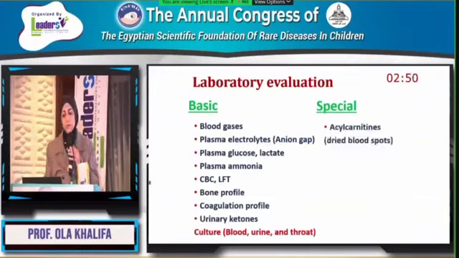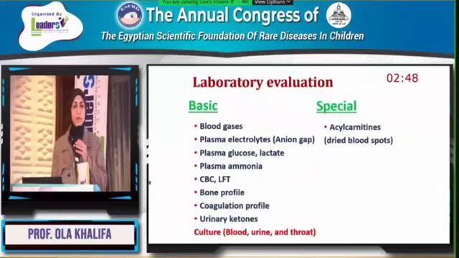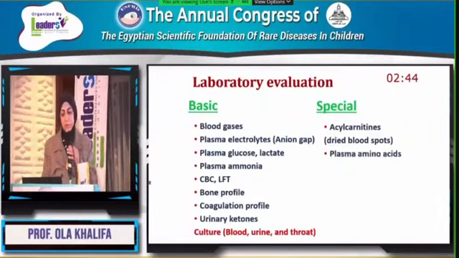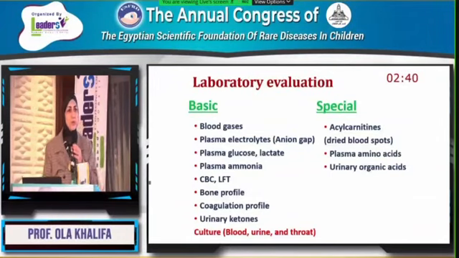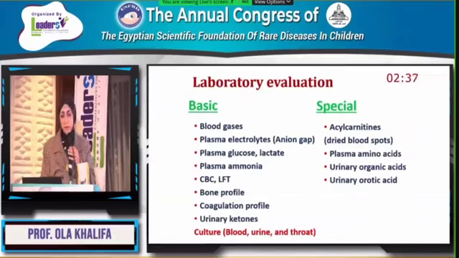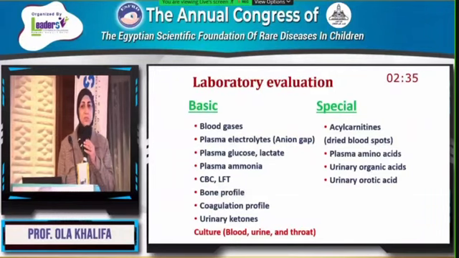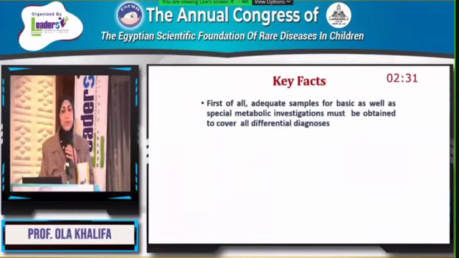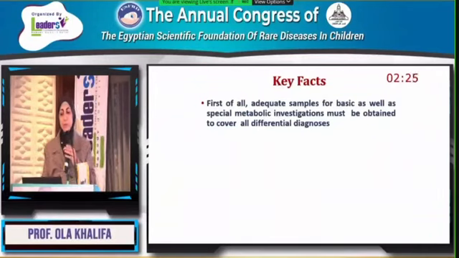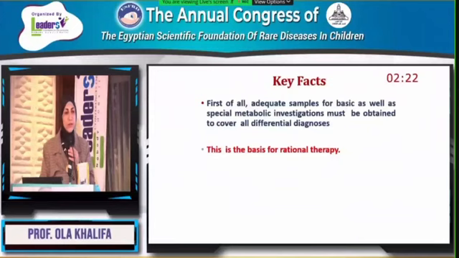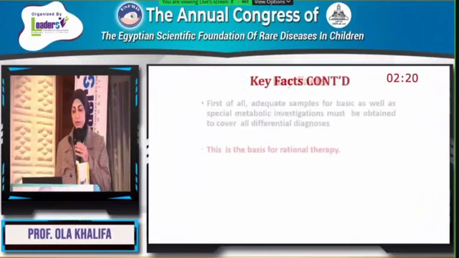For example, acyl carnitine profile using tandem mass spectrometry, which can be done on dried blood spot, plasma amino acids, urine organic acids to confirm a diagnosis of organic acidemias, and urinary orotic acids, which can help to differentiate different types of urea cycle disorders. The key fact is that adequate samples for basic as well as special metabolic investigations must be obtained to cover all differential diagnoses. This is a basis for rational therapy.